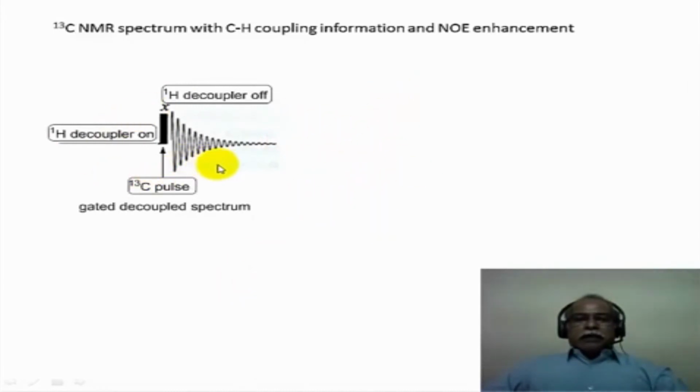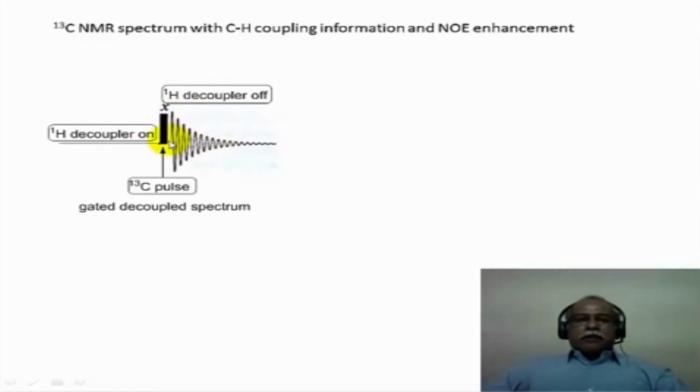This is the diagram of the pulse sequence in a gated decoupled spectrum. In other words, the proton decoupler is turned on. The proton spins are now getting saturated at this stage, and it is turned off at this point where the carbon-13 pulse, or the radio frequency corresponding to carbon-13, is applied as a pulse, and after the pulse is over, the free induction decay starts.